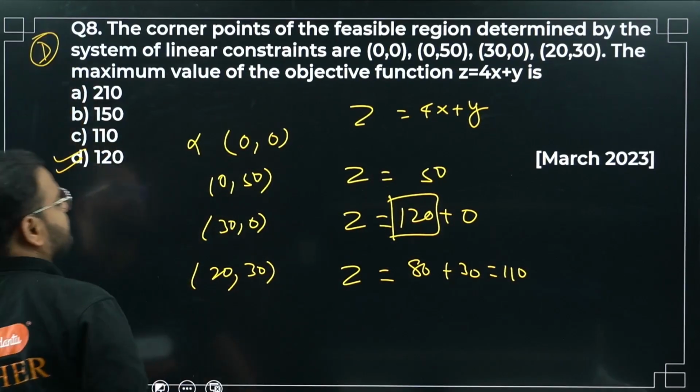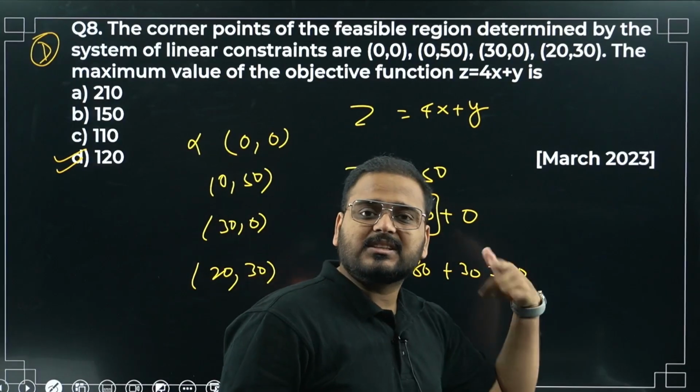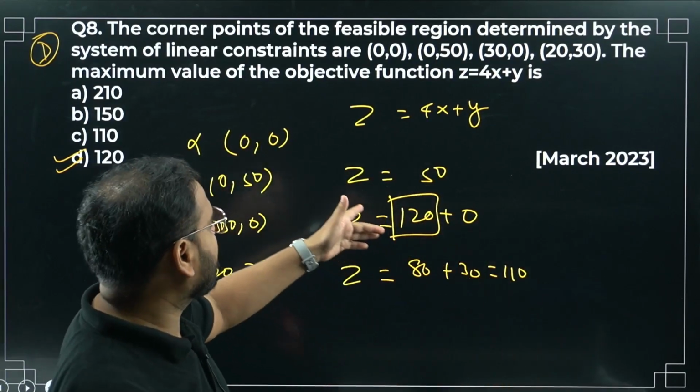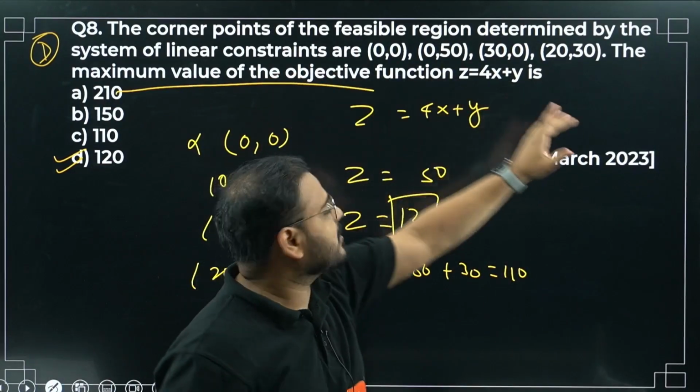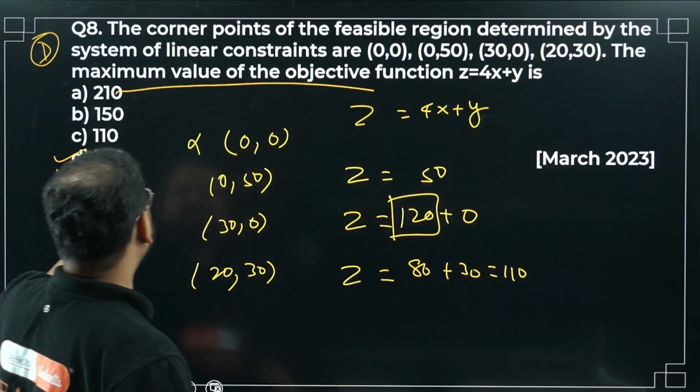Maximum value is what, sir? 120, na? They're not asking the point of maximum. They're asking the maximum value of the objective function, which is coming as 120. Hence, option number D is the correct answer.